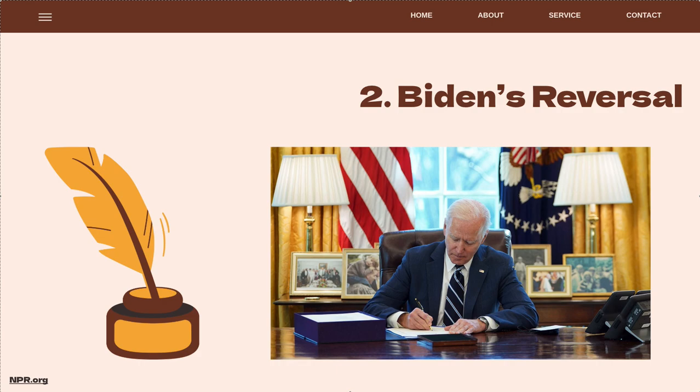Shortly after taking office, then President Biden reversed Trump's executive order in February 2021. Instead of pursuing an outright ban, Biden called for a comprehensive security risk assessment of the app. This shift signaled a different approach in addressing the perceived threats posed by TikTok.